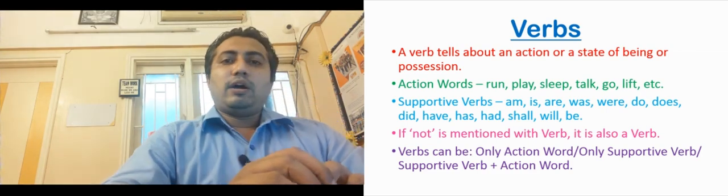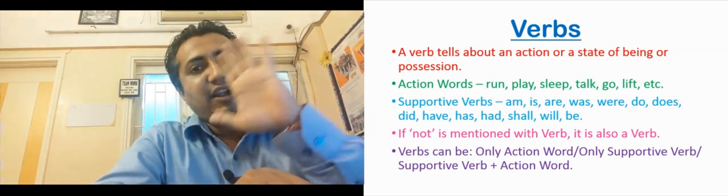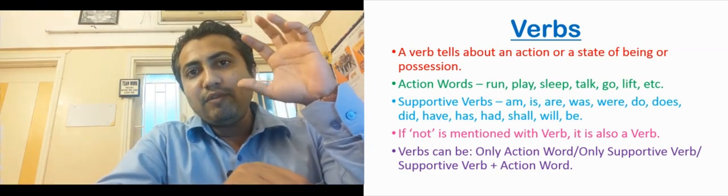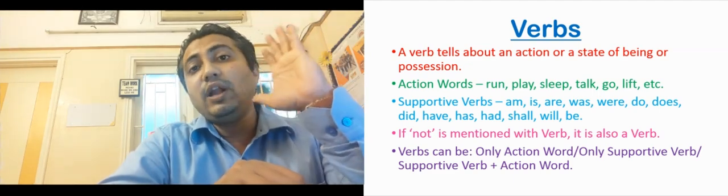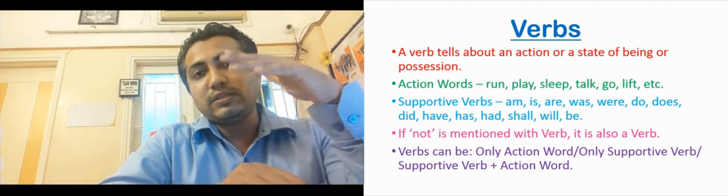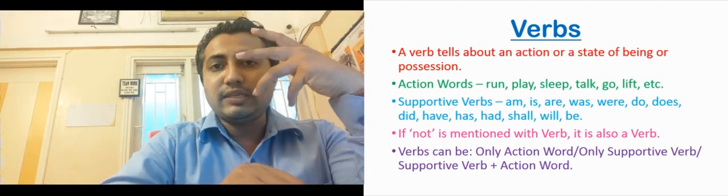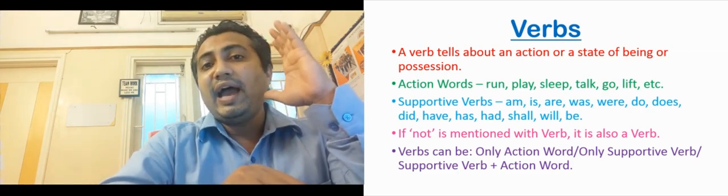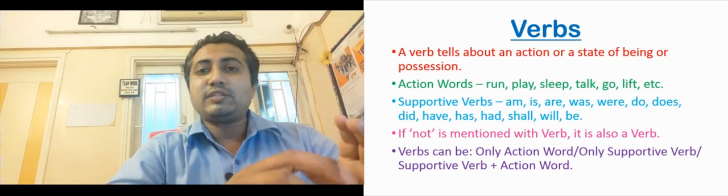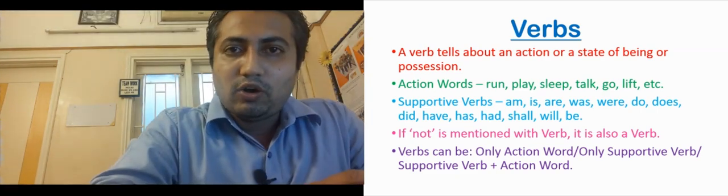Now let me tell you, when you look at a sentence you will find verbs in different forms. You will find verbs as only action words: runs, plays, jumps, sleeps, goes, comes, speaks, talks, cries, laughs. All these are action words, the words that show an action. So in a sentence you can find the verb in the form of only an action word.